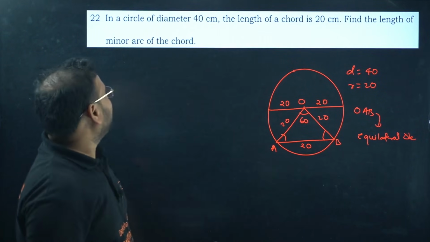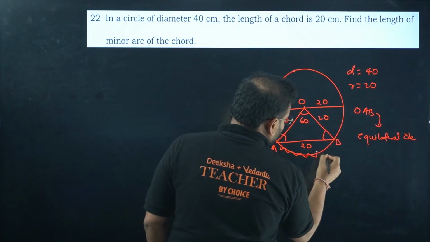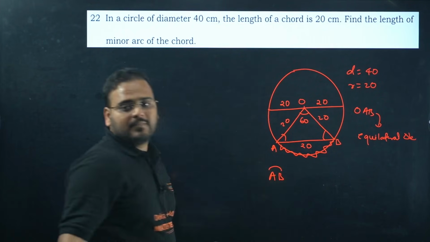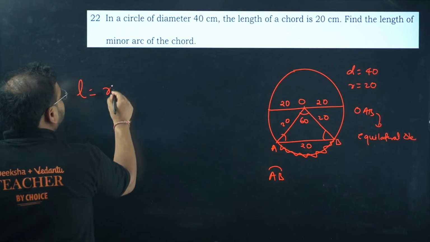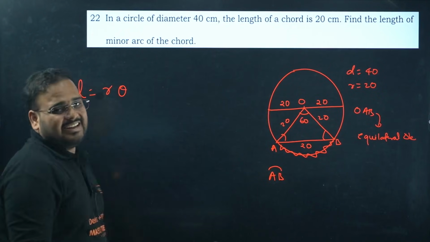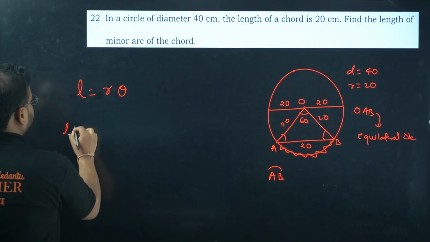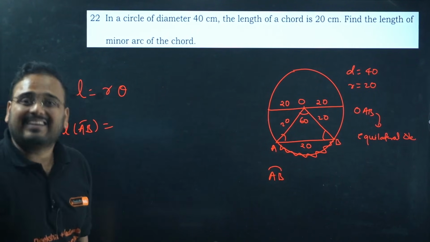I'm looking to find the length of the minor arc, so basically this arc AB. We have a formula: the length of arc is given by radius times the angle in radians. I'll repeat. The length of arc AB will be given by radius times the angle in radians.